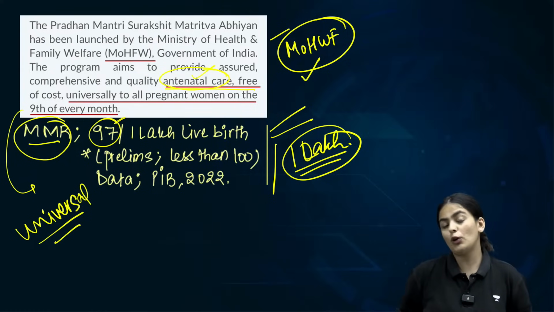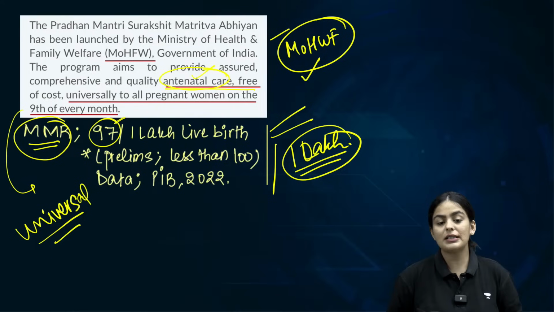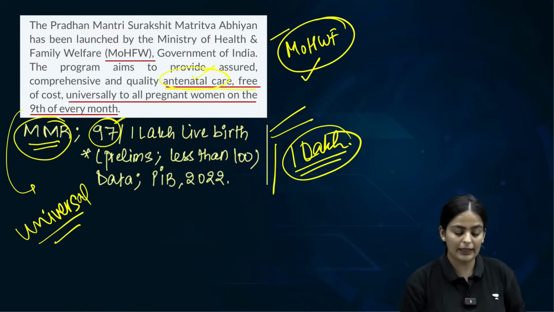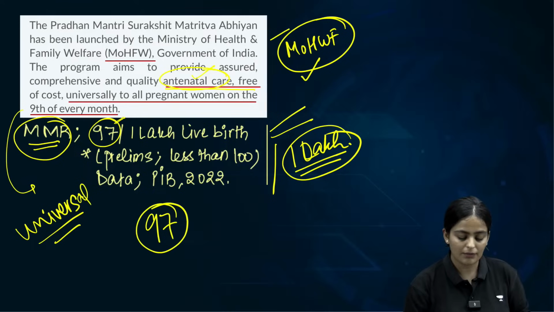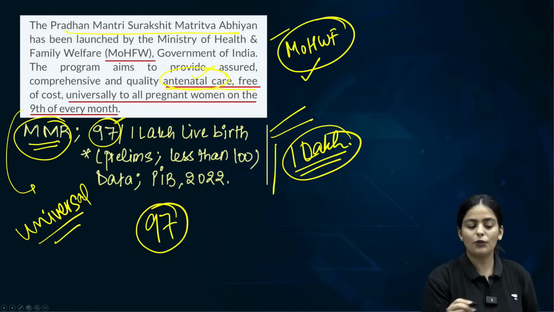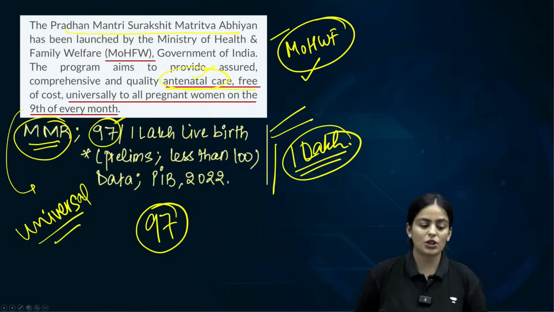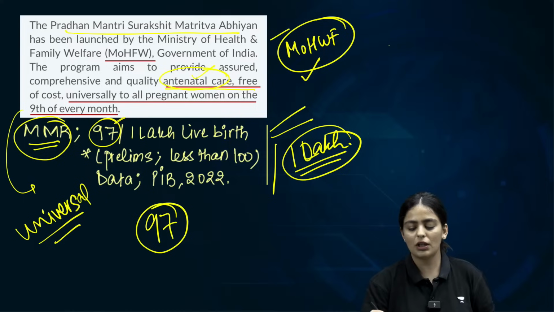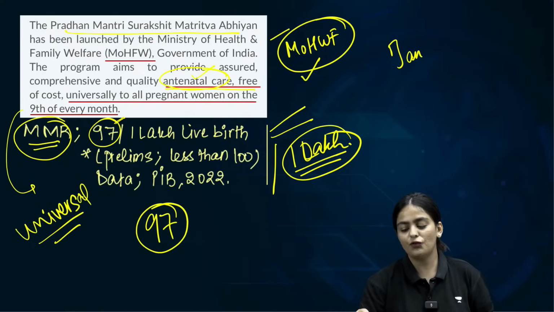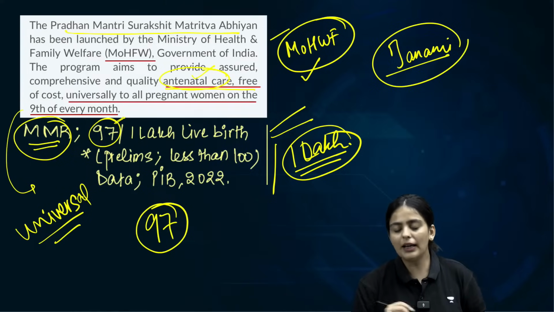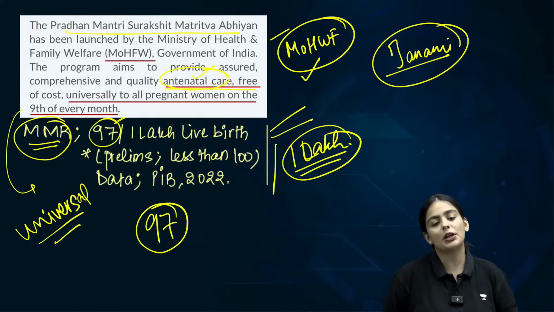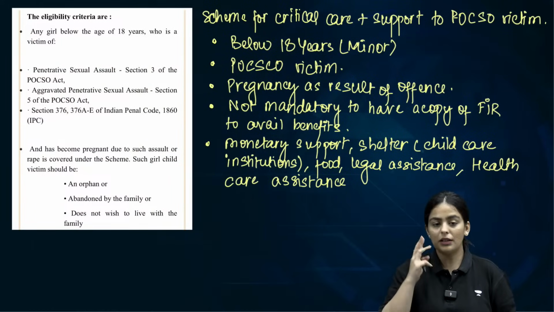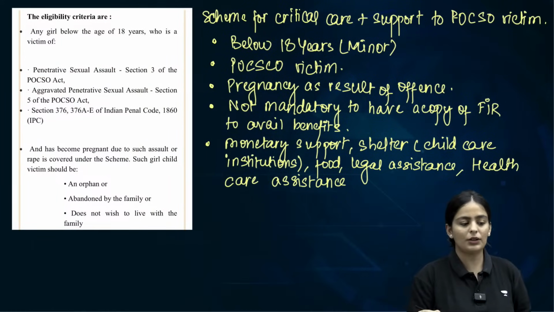So that is the particular maternal mortality rate indicator. It has fallen below 100 for India. So if there is a statement that says it has fallen below 100 for India, that is correct. It has reached 97. Clear? So that is the objective of the Pradhan Mantri Surakshit Matritva Abhiyan. It is not so important to do Janani Suraksha Yojana. As I have said, it was very recently asked, very unlikely that they will ask immediately again. Clear? All right. Let's move on to the third statement and the scheme related to that.